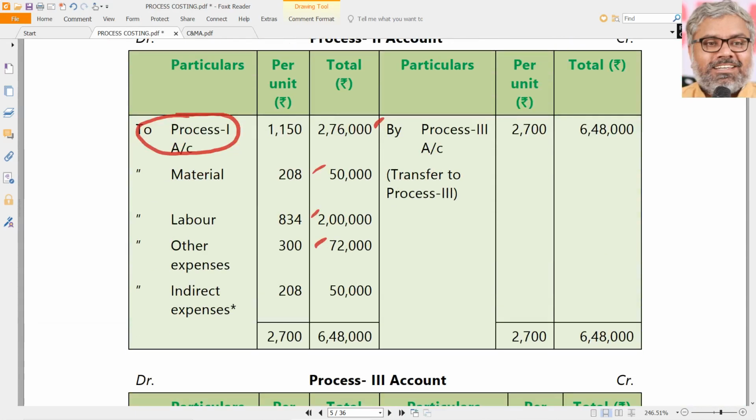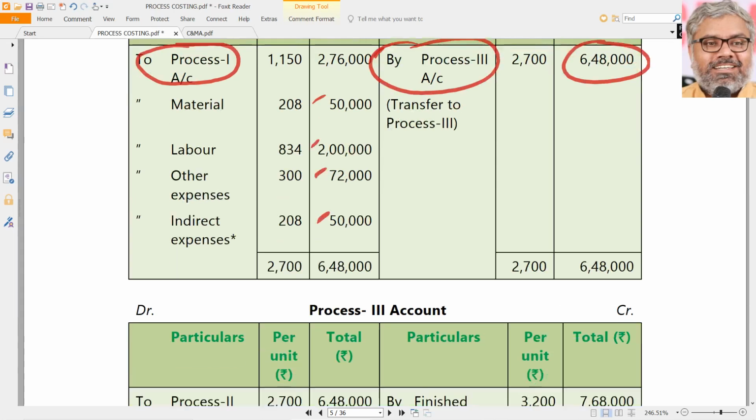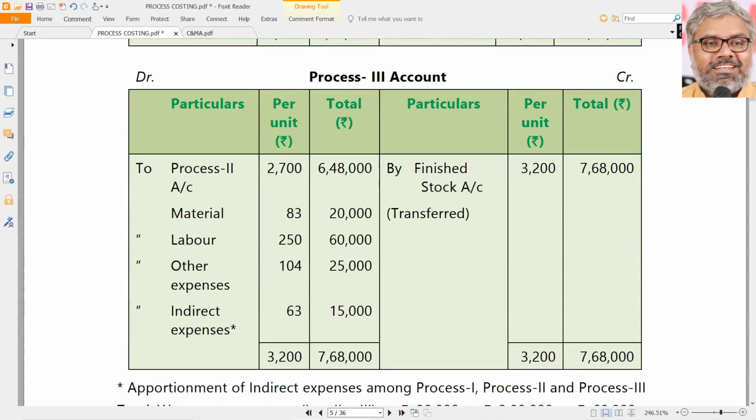Once you do that, the total cost now becomes 6,48,000. That will be transferred to process 3. So by process 3 account, 6,48,000. Then that will become input for process 3. Now 6,48,000 will be debited to process 3 by saying to process 2 account. Once again, same story.